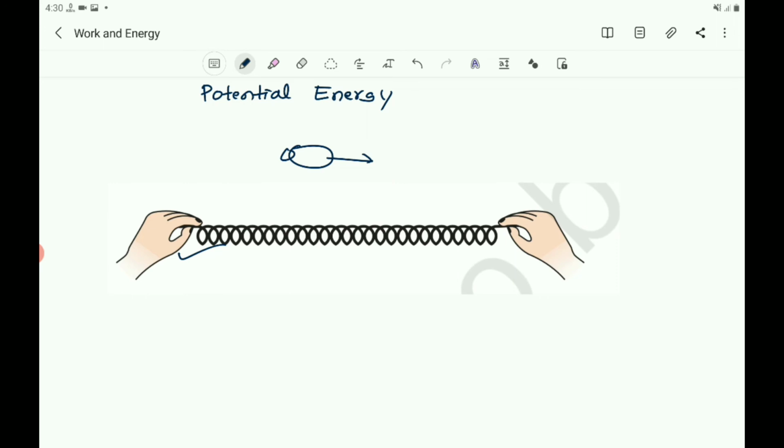The potential energy possessed by the object is the energy present in it by virtue of its position or configuration. Here also, by stretching, energy is stored, and when it is released, some work is done.